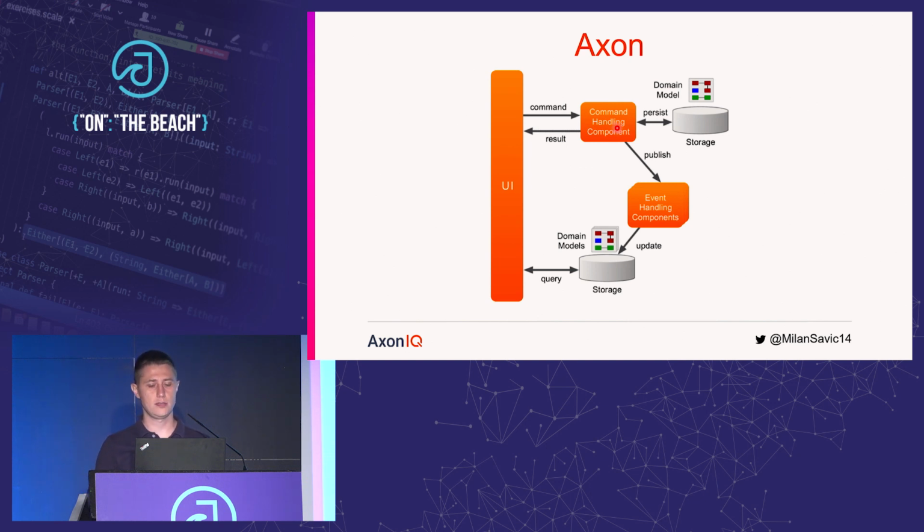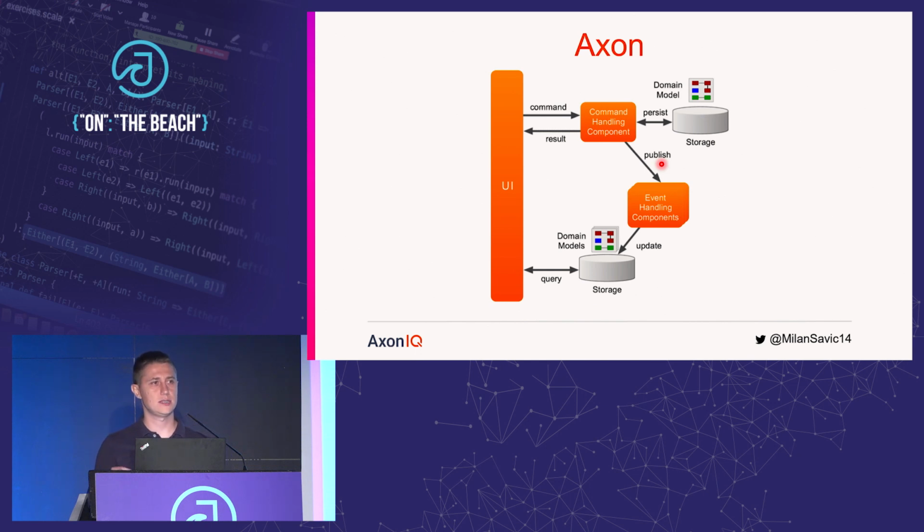They will execute the command, and as a result of that command execution, we will have some events triggered in our system. Event, that's the second type of message that is supported by Axon, and it represents a fact that something had happened in our system. Two things happen with the event. The first one, that it gets persisted to the event storage. And later on, we are going to use those events to source the current state of our aggregates. The other thing is that it gets published on the event bus.